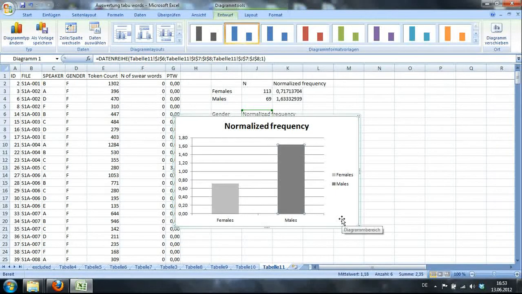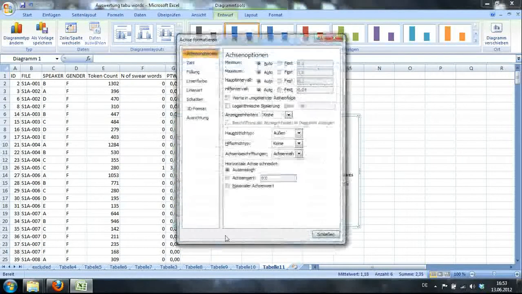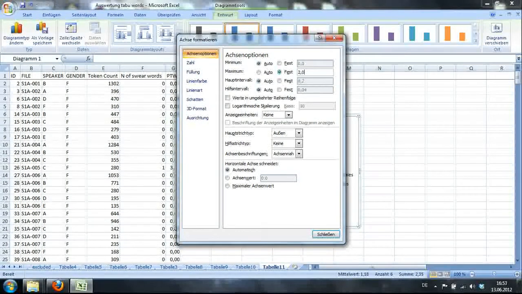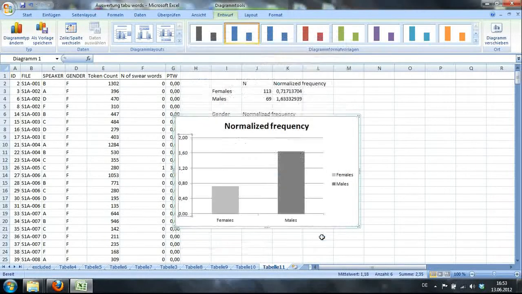Okay? So you might think, well, that's alright, but still I want to make the bar graph a little nicer. Right? So here, for example, I'll say I want it to be a maximum of 2 instances per 1,000 words, and don't want too many lines between. Right?